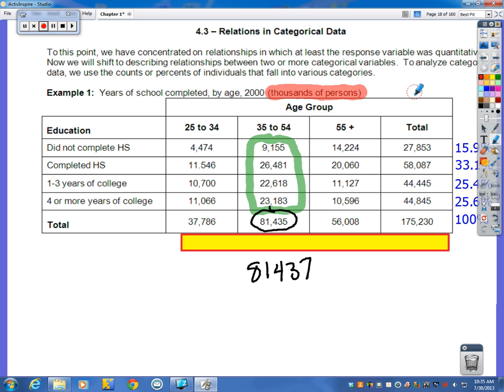All of these numbers aren't exact values. They're thousands of persons. So this 4,474, that's not really 4,474. It's 4,474,000 rounded, okay? So these numbers have all been rounded. These aren't exact. That's why we get this difference here.